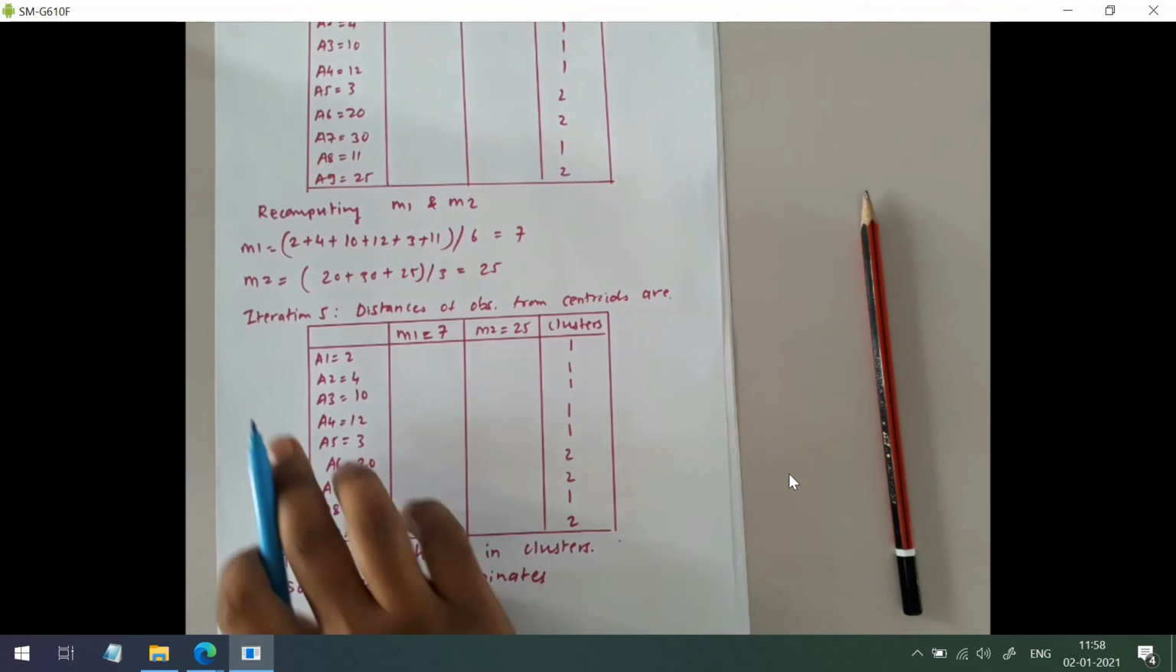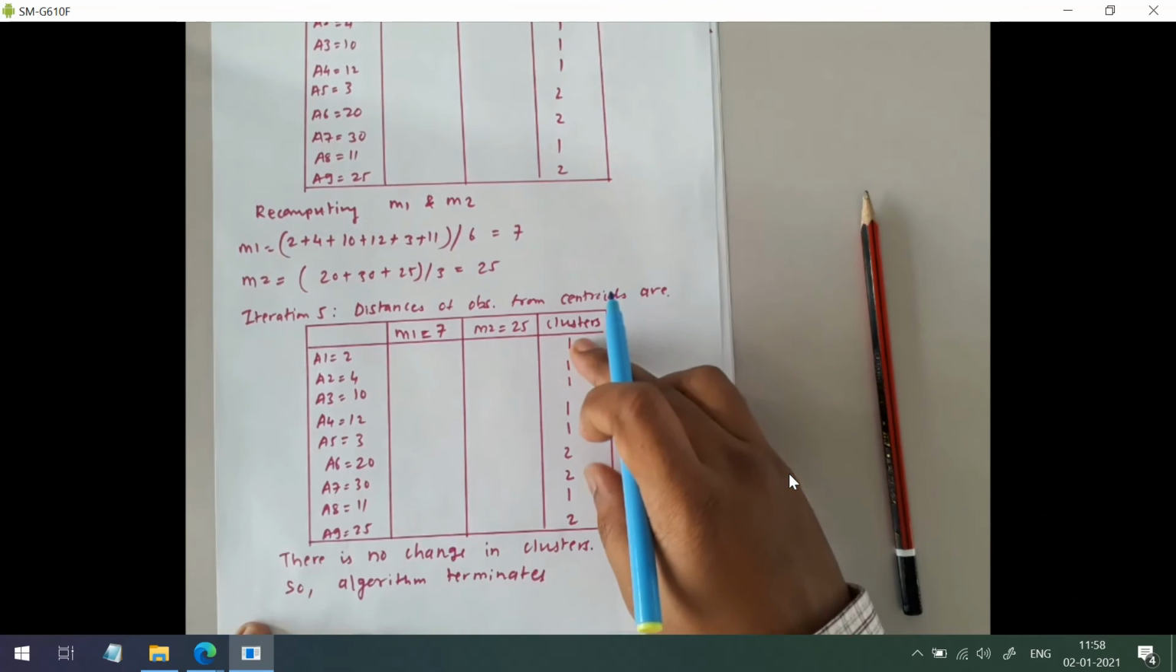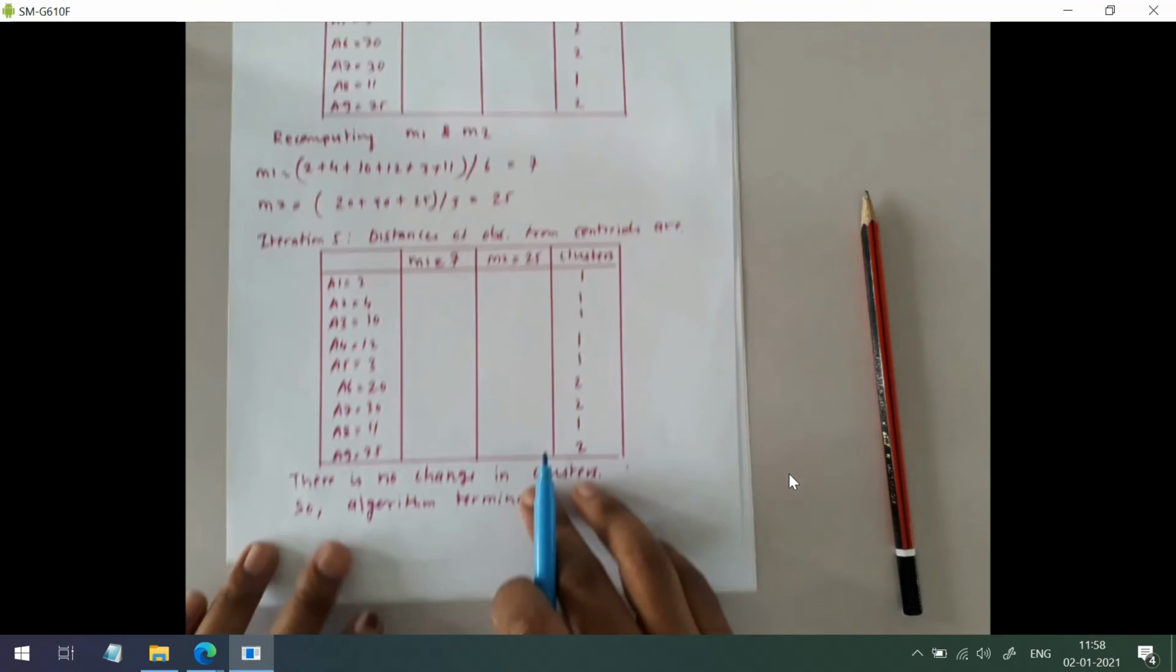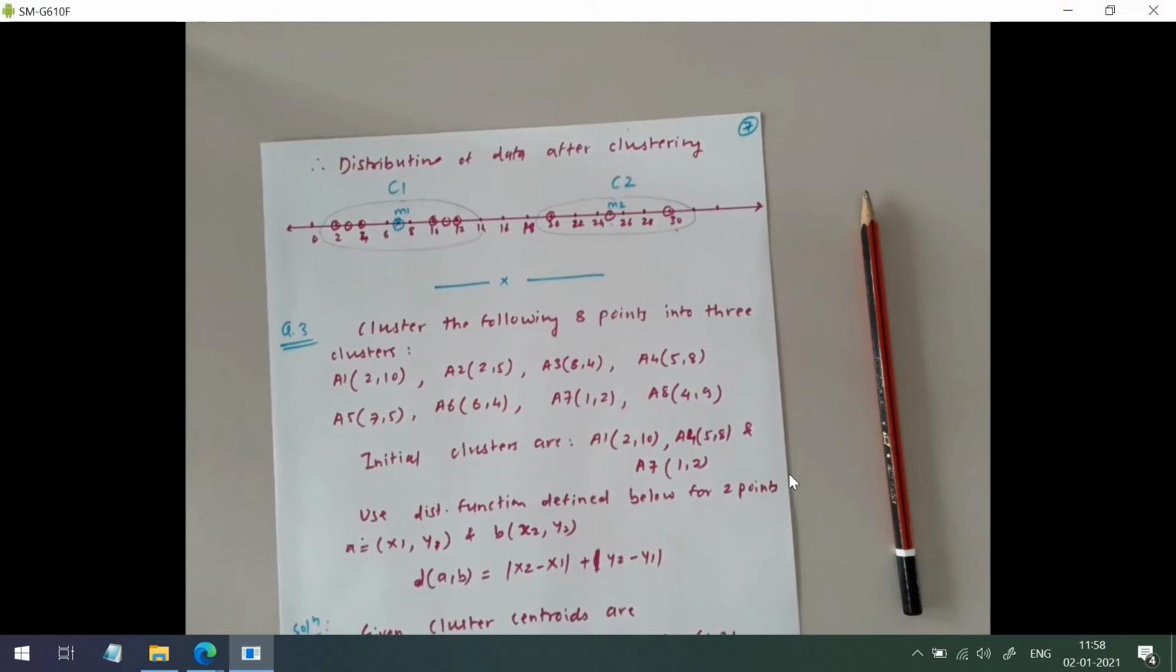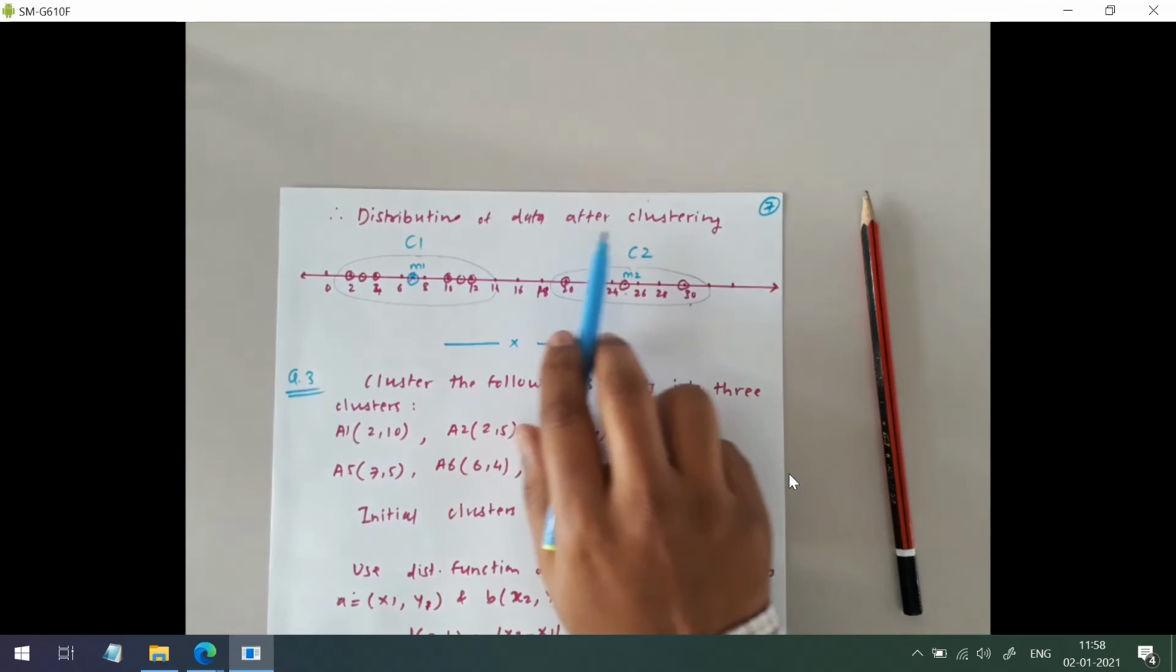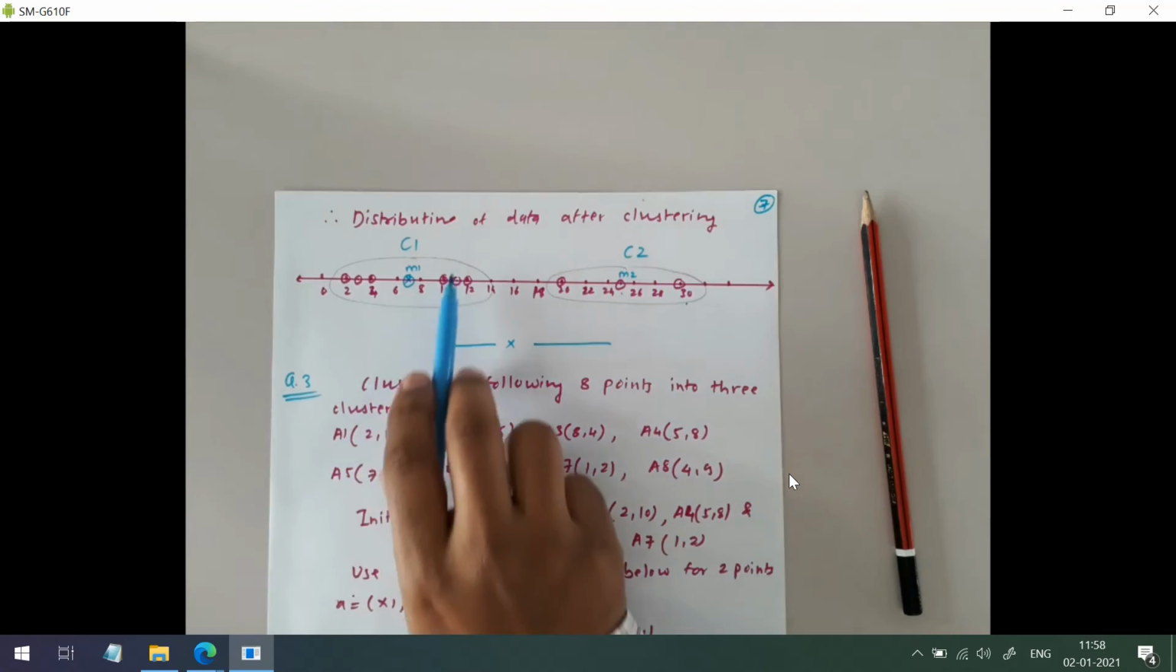In iteration 5 there will be no change in the cluster, and then we will stop. There is no change in the cluster, so the algorithm terminates. So the final distribution of the data after clustering will look like this.